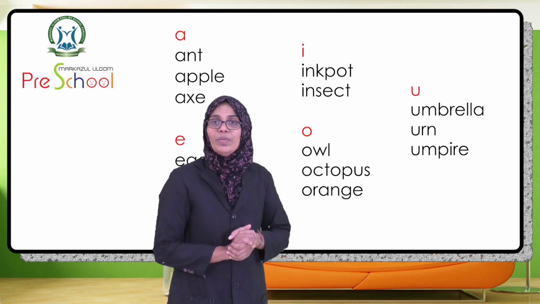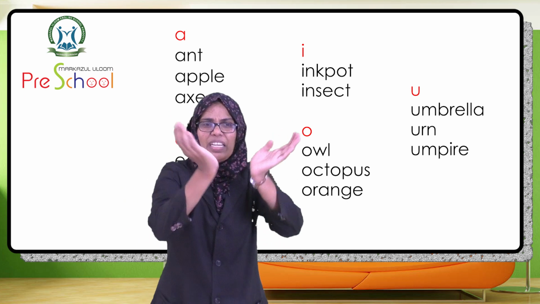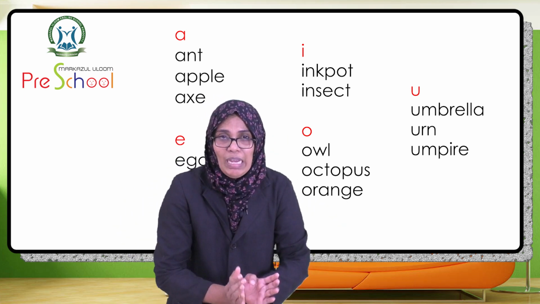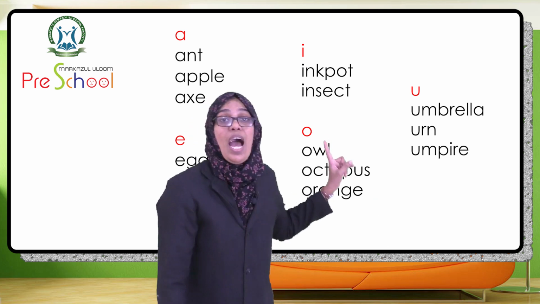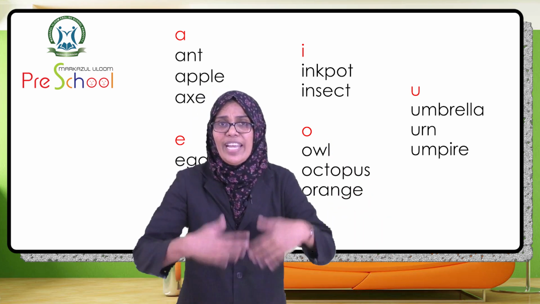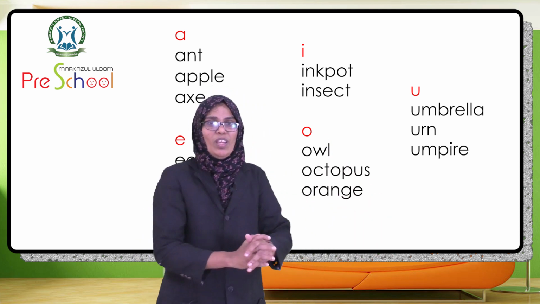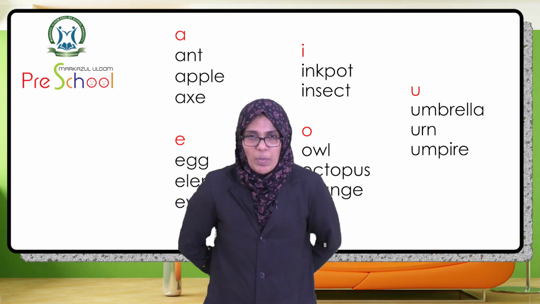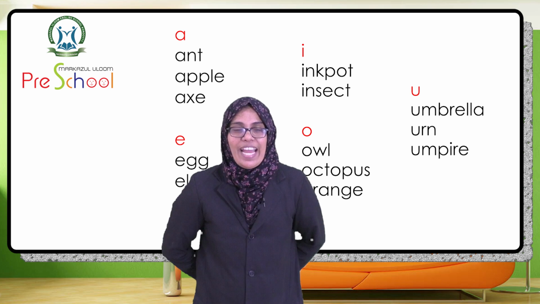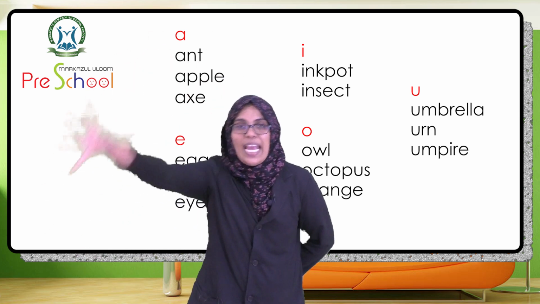Then the next one, it is just an earthen pot. It is urn. Then the next one, whom you can see in a cricket match, behind the players, that man will be standing like this, wearing a cap and all.